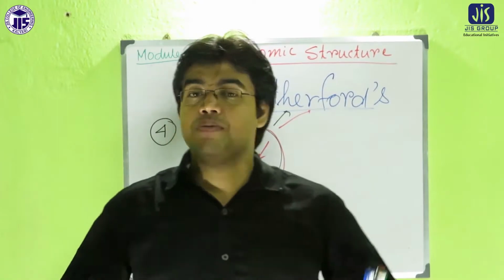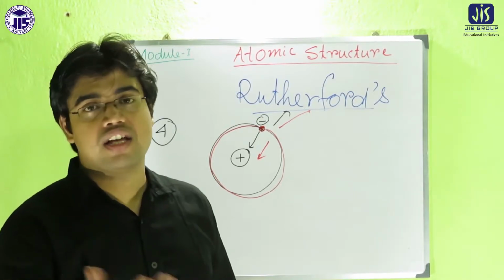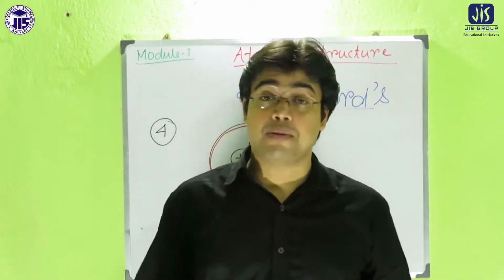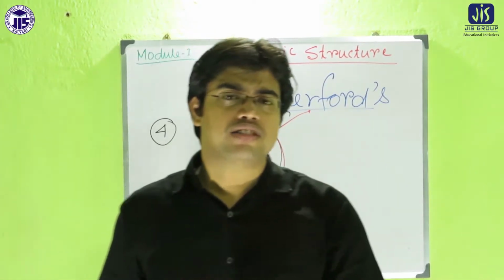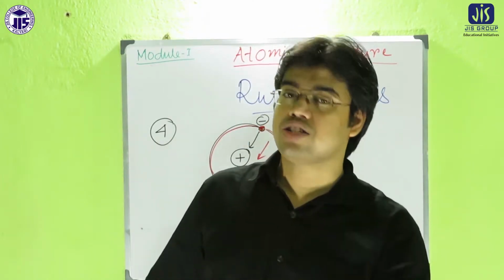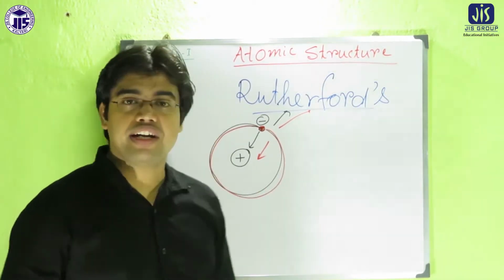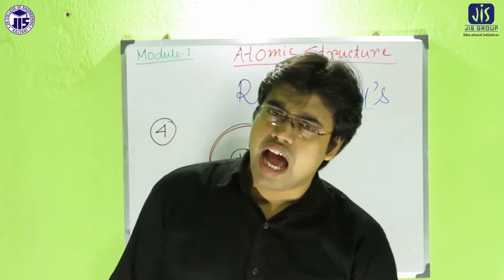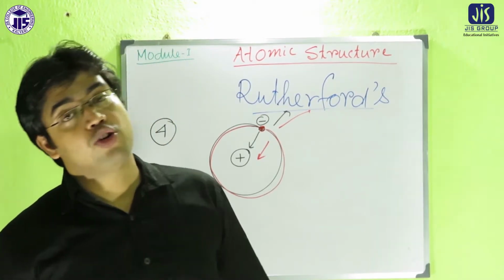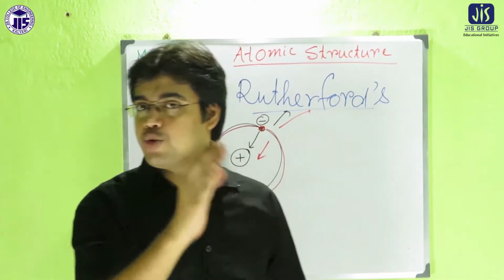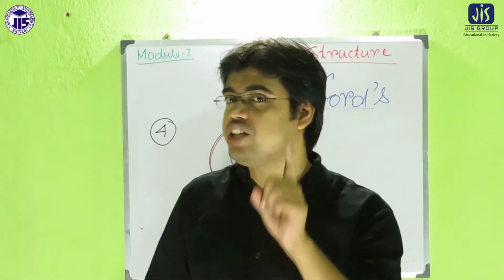And the second one: the maximum part of the atom is vacant, because you know that maximum alpha particles pass through the gold foil without any obstacle. So the maximum part is vacant because the size of the nucleus is very small, with high density and heavy mass, very small in size with respect to the overall size of the atom. Third postulate: electrons revolve around the nucleus and are negatively charged, and that's why the total amount of negative charge and the positive charge which exists in the nucleus are equal. And the fourth one, the most important, is regarding the stability of the atom.